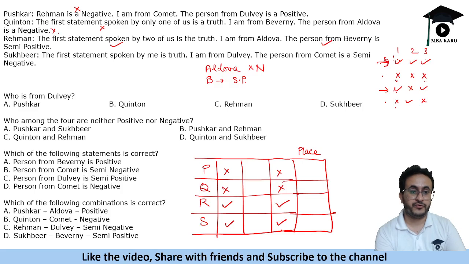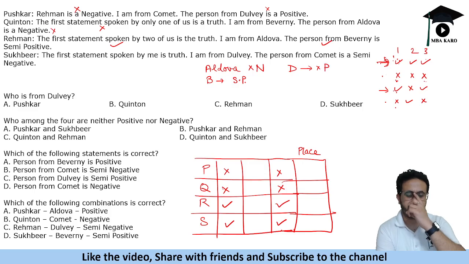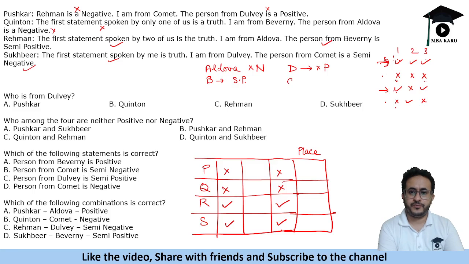So Rahman is not negative. The person from Dalve is positive, so Dalve is not positive. Now Sukhbir says the first statement spoken by me is a truth. We already know this, not needed. The person from Comet is semi-negative. So the person from C is semi-negative.